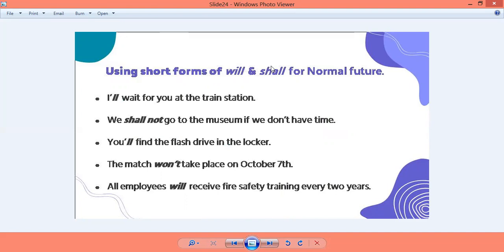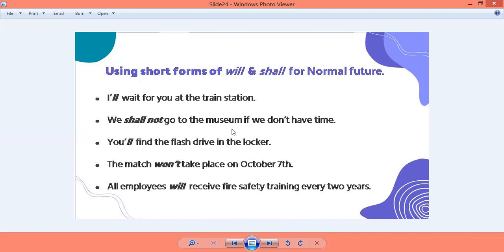Now, using short form with will and shall, कभी कभी आपने देखा होगा कि अपॉस्ट्रोफी करके डबल एल होता है, जैसे कि यहाँ एग्जाम्पल में है ओवर हियर. That is short form of will or shall, right? So let us see. I'll wait for you at the train station. इसका मतलब है I will wait for you at the train station. Or I shall wait for you at the train station. तो यहाँ पे जो लास्ट के डबल एल है, those are taken as short forms. Apostrophe ll करके double l कर दिया है हमने.